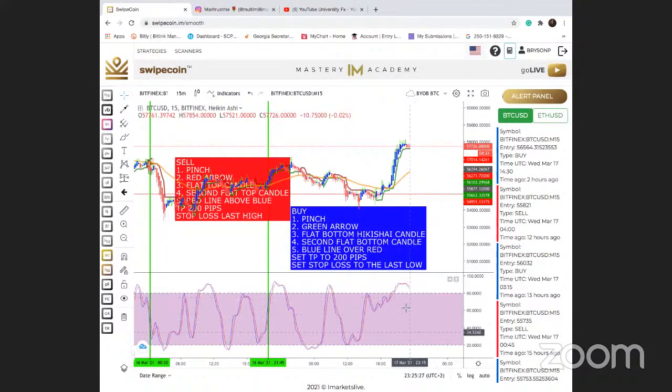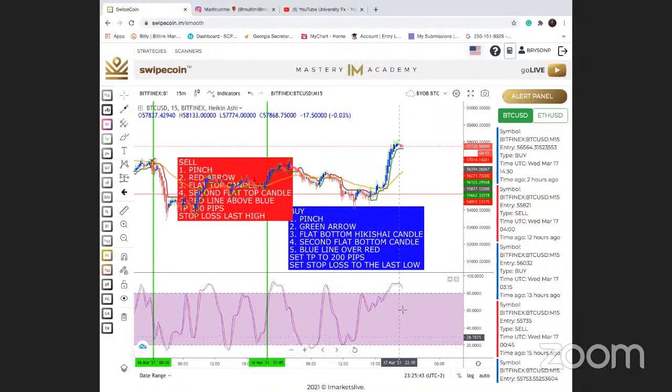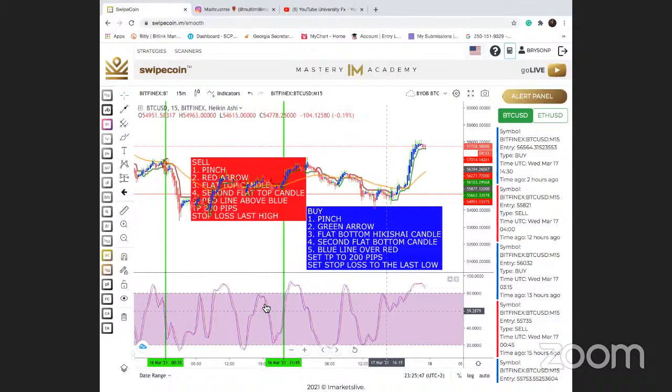You want to be in this pink area right here when you decide to hop into the trade. And what you're going to notice is the blue line is always going to be leading. Okay, so the blue line is pointing down, the red line follows, you're good to go. The blue line pointed up and the red line is following, you're good to go. But you want parallel movement.